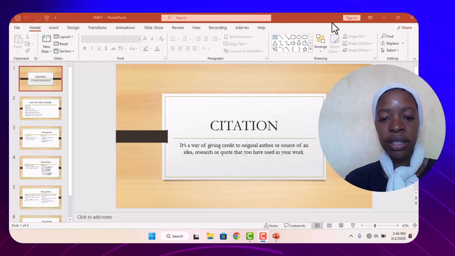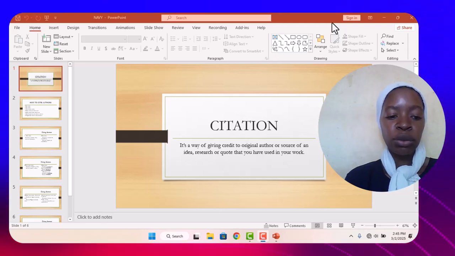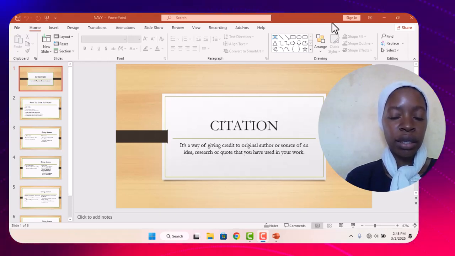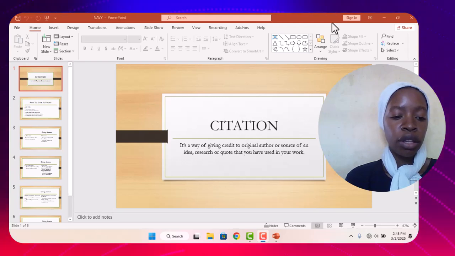Citation is a way of giving credit to the original author or source of an idea, research or quote that you have used in your work. There are two types of citations: the parenthetical and the narrative. The parenthetical is the one that has citations in brackets, and it has some rules you have to follow while using it.